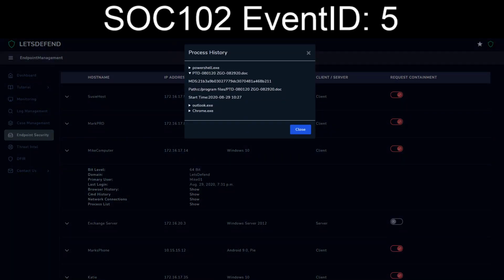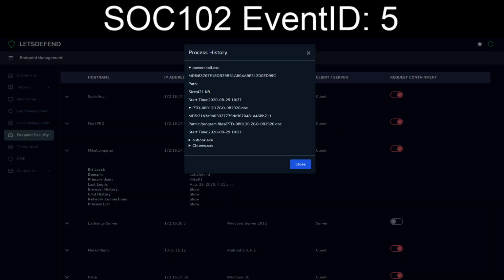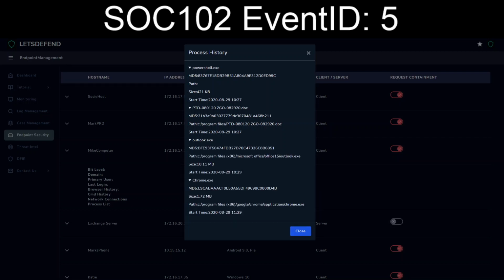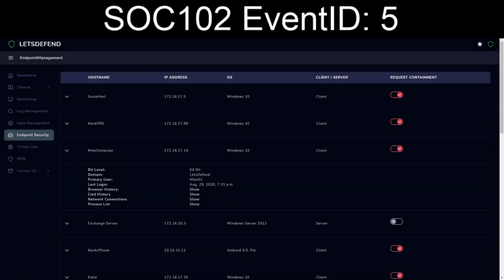And then obviously if we take a look at the process list, we've got our nice and tidy Word document. Interesting the fact that it's actually inside program files. And then we've got our PowerShell that's kicked off and is part of the issue with downloading all this garbage. So workstation's already requested containment from a previous exercise.